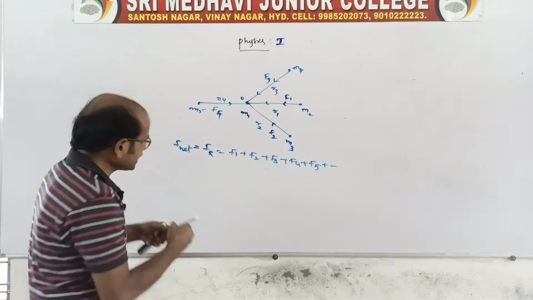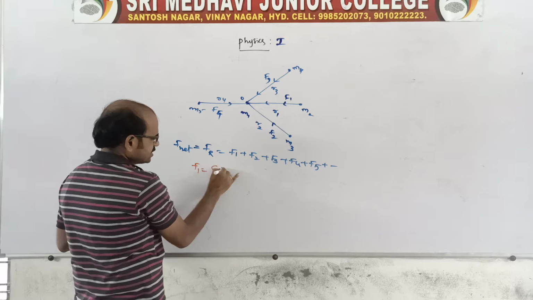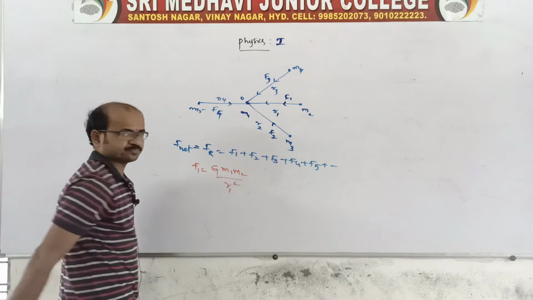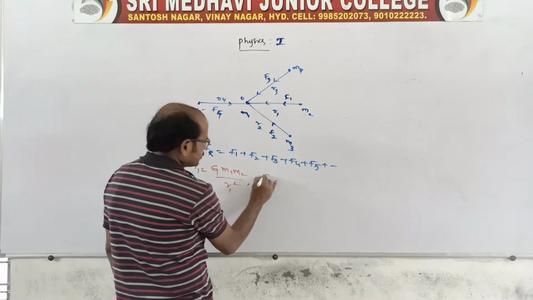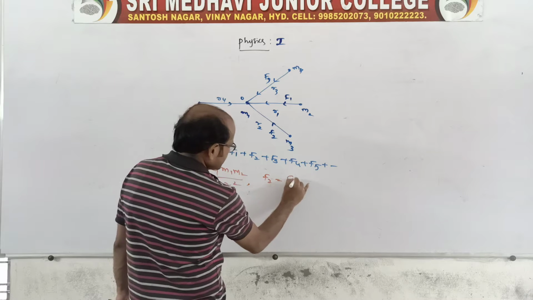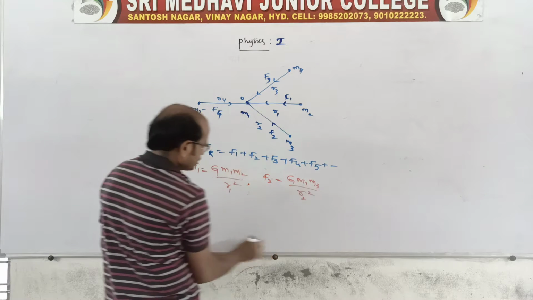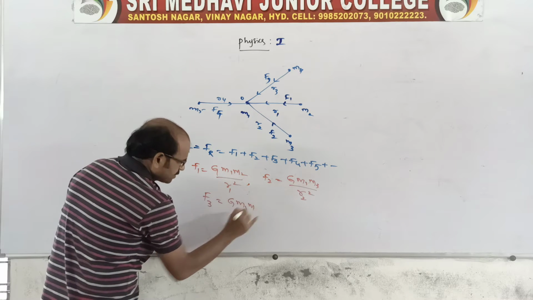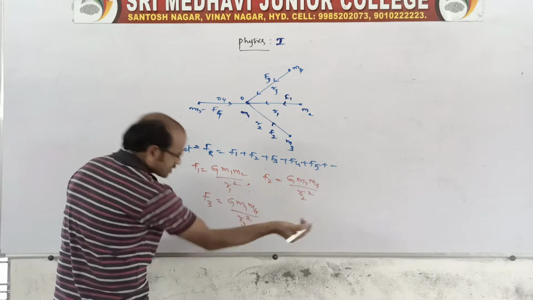So you write the individual forces. Take f1 between these two: capital G m1 m2 by r1 square. If you want it in vector form, no problem. Then f2 is capital G m1 m3 by r2 square, and f3 is equal to G m1 m4 by r3 square, and so on.